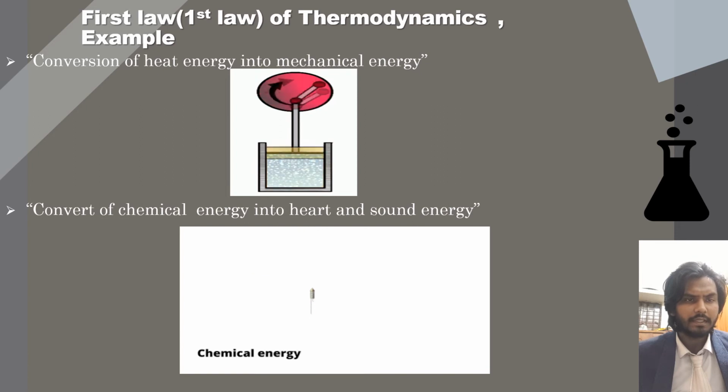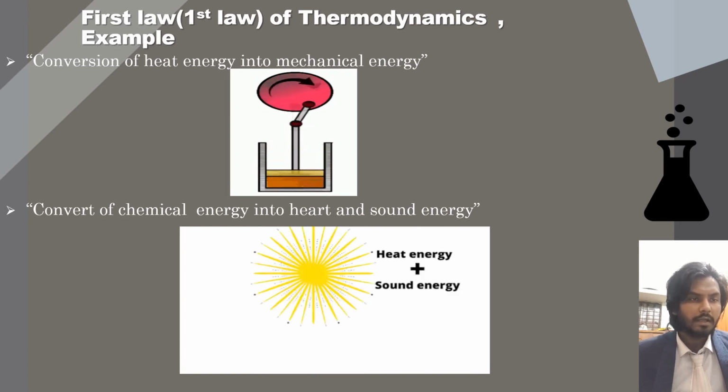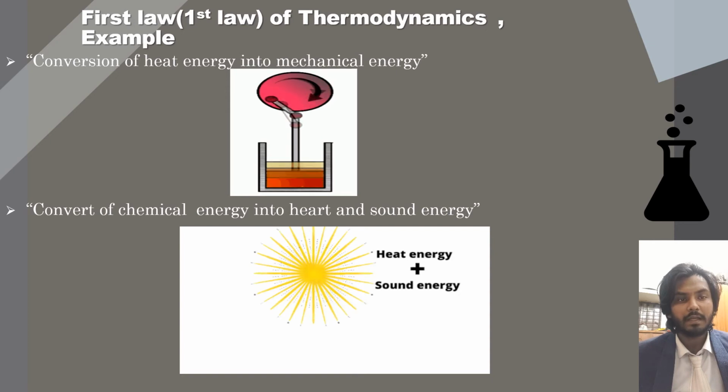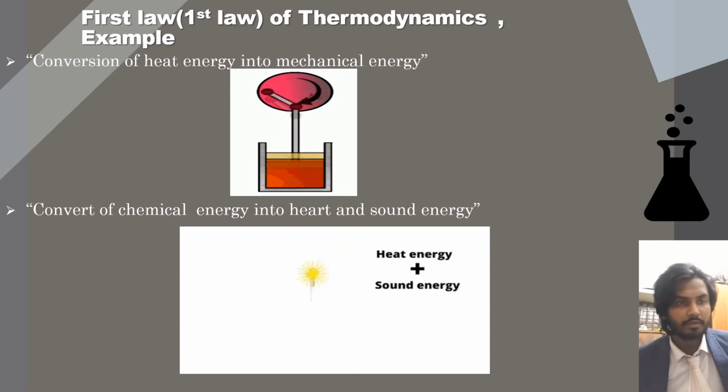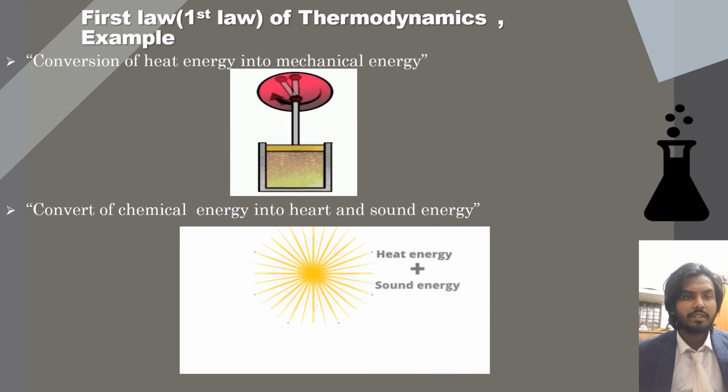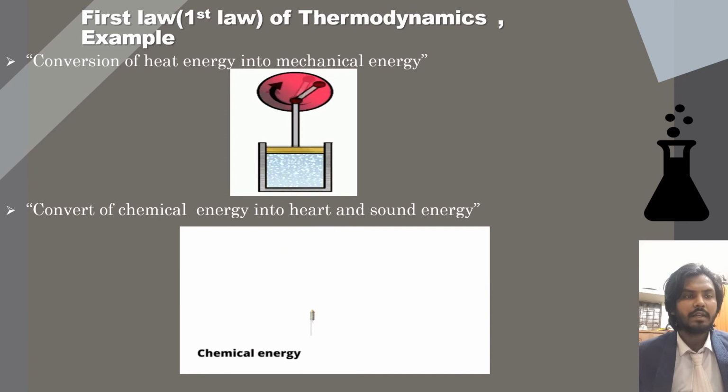Because of this, expansion of the piston takes place, which in turn produces the rotational effect, as shown in the above animation. So now the next animation, which is the conversion of chemical energy into heat and sound energy.